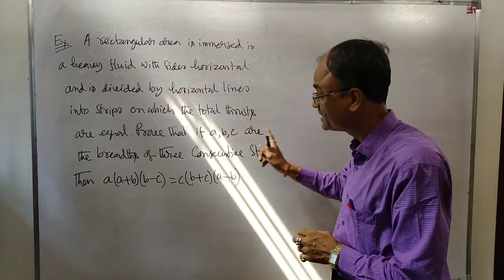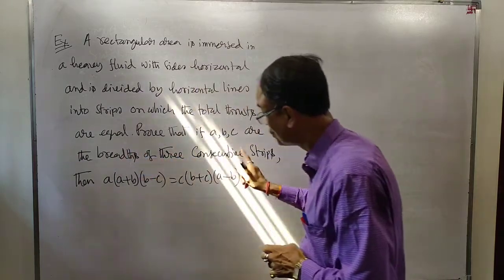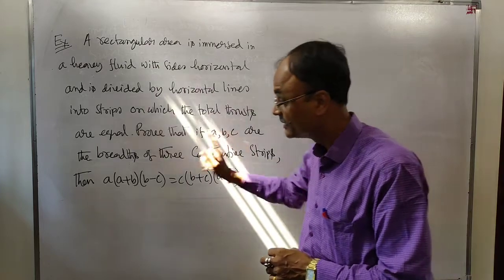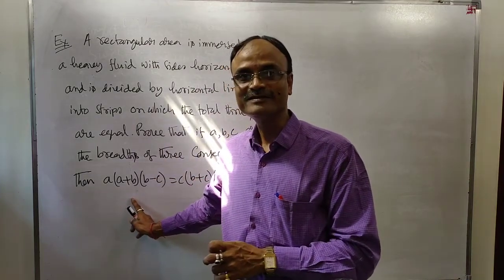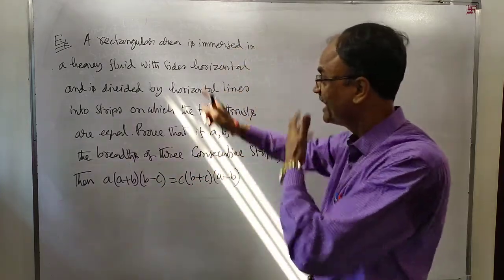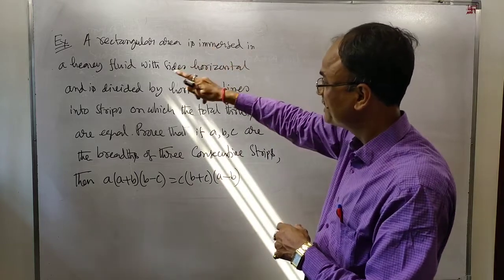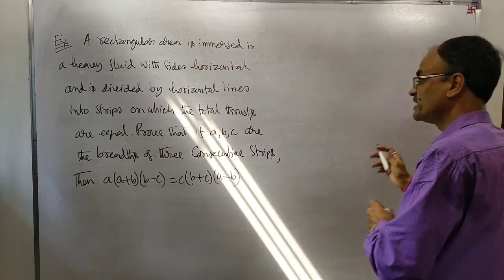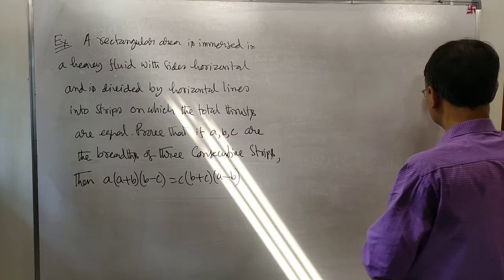Prove that if a, b, c are the breadths of 3 consecutive strips, then we have to prove this one.